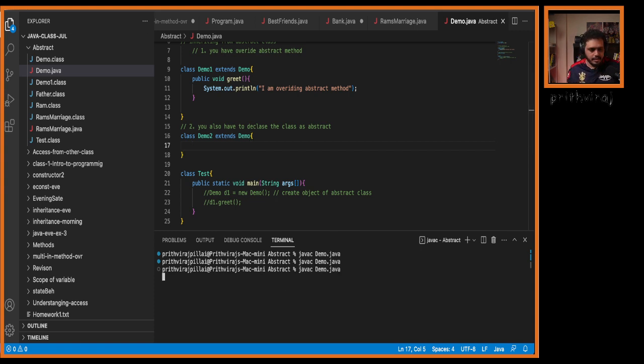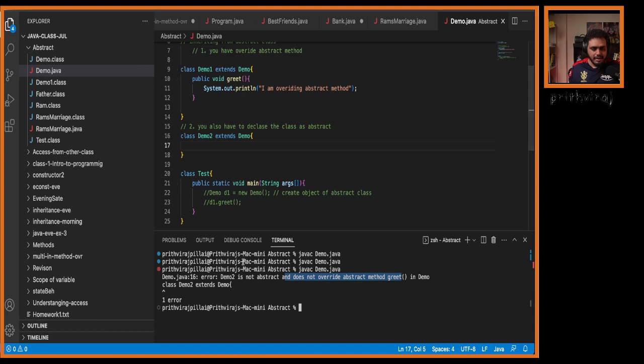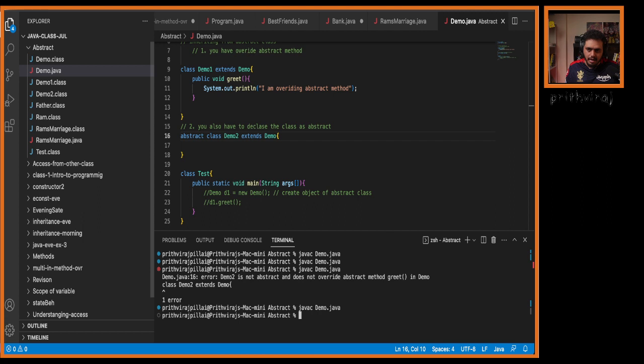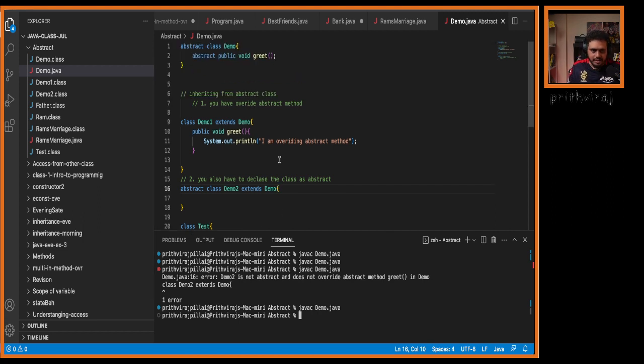See here, demo2 is not abstract and does not override abstract method greet. So they are only telling us two options. So I will declare this as abstract class, not abstract method. Now if I run it, am I getting any error? No error. Is this clear, everyone?